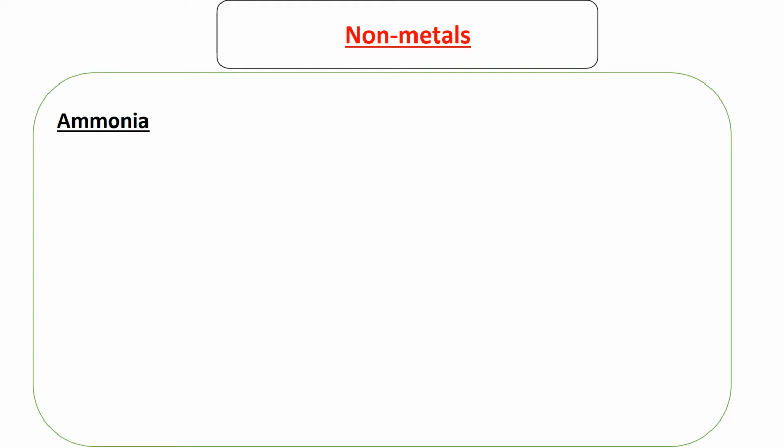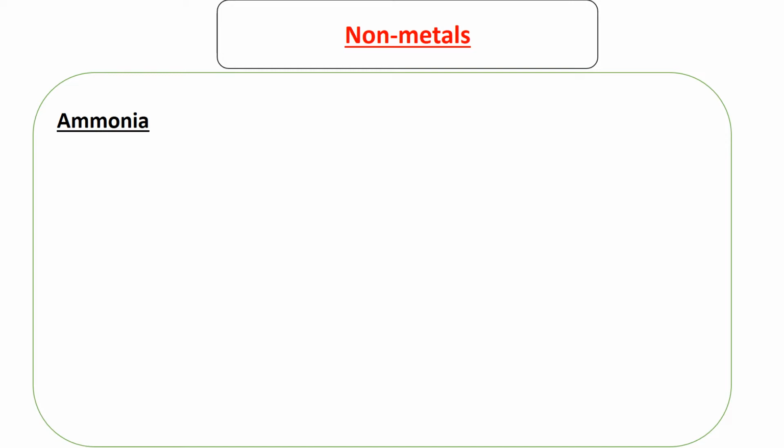There's a difference between ammonia and ammonium. Ammonia is a compound, while ammonium is a radical. If you go back to valences, we talked about ammonium. Ammonium is a radical, meaning that it does not exist independently. You cannot find ammonium just on its own.